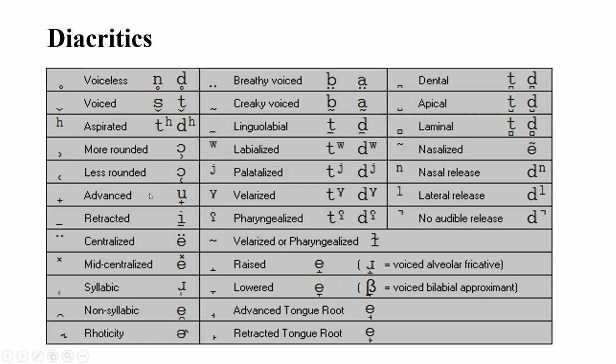And this one is IPA diacritics. It is also important. You cannot ignore even this chart. These are the diacritic symbols of these different types of sounds. Voiceless sounds, what is the symbol? This is the symbol. You have to write this type of symbol below the main sound.